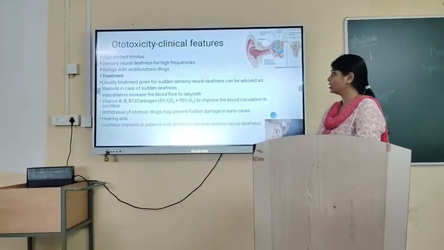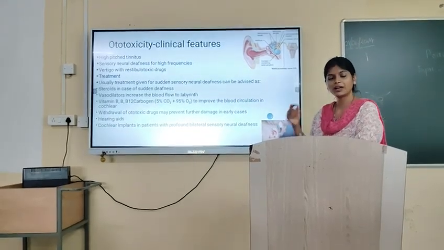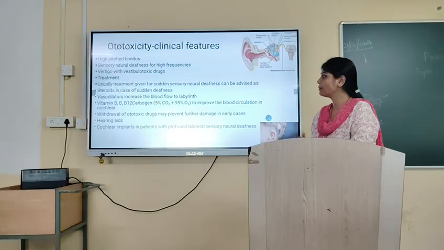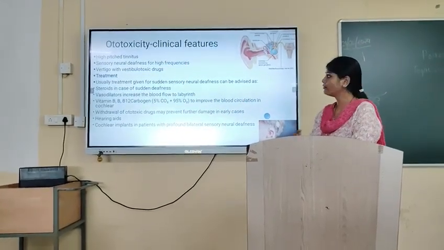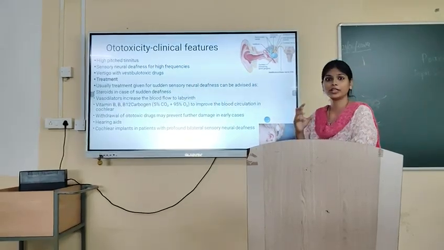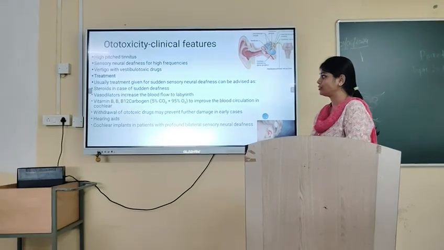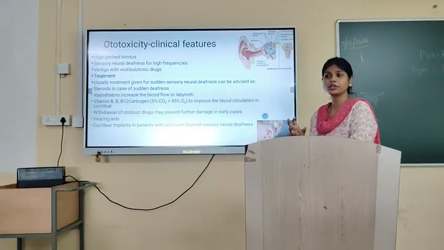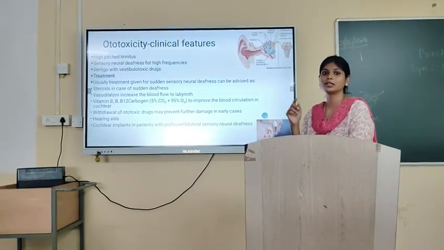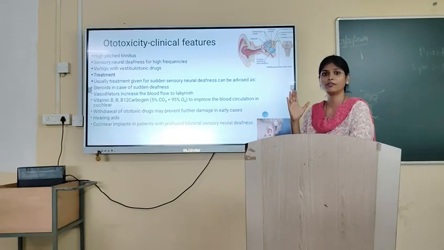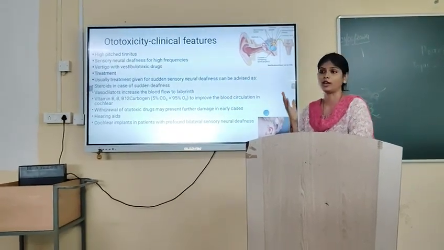Now next we will see the clinical features of ototoxicity, like high pitched tinnitus. The person will have a high pitched sound in the ear. Sensory neural deafness for high frequency, which we call when the internal ear is affected. Vertigo will be there with vestibulotoxic drugs. What is vertigo? The person will have a feeling of drowsiness, or will feel fainting, or will feel that he is moving around.